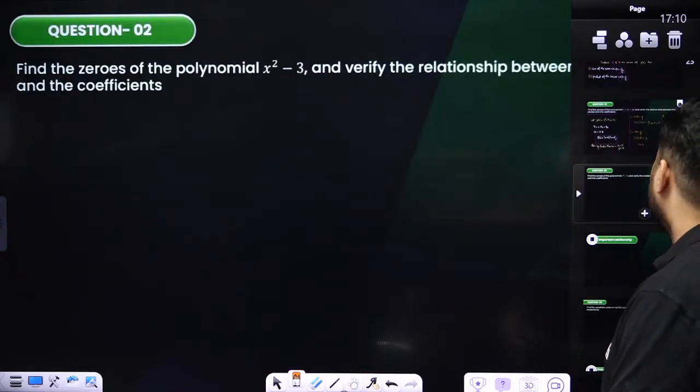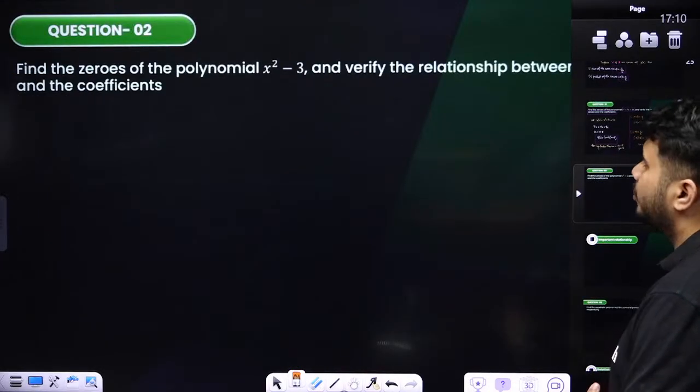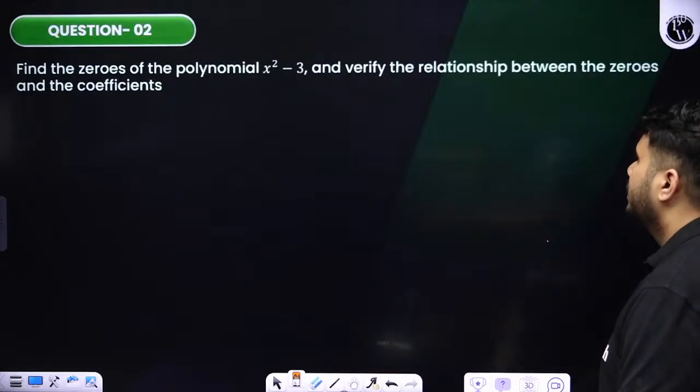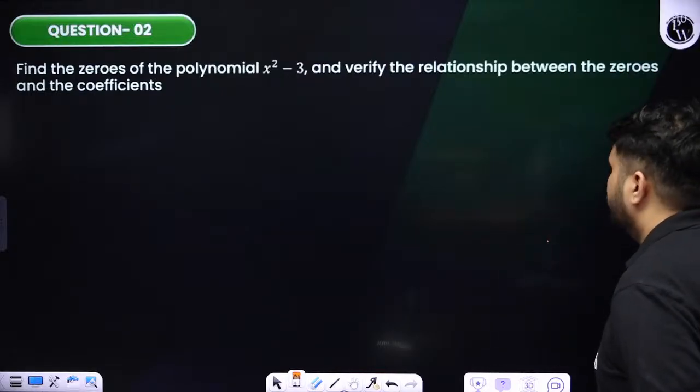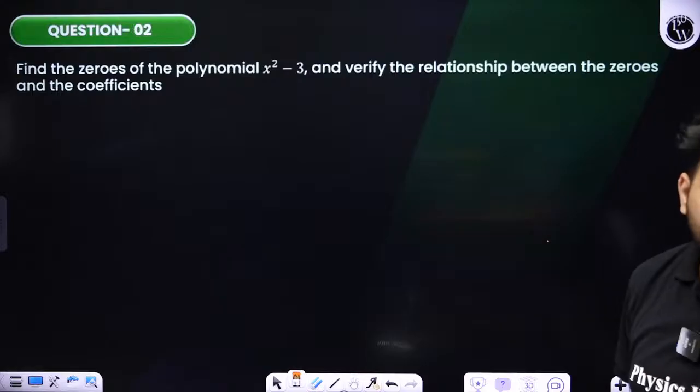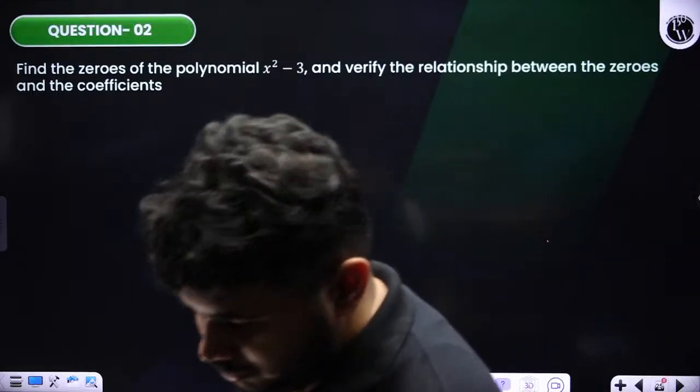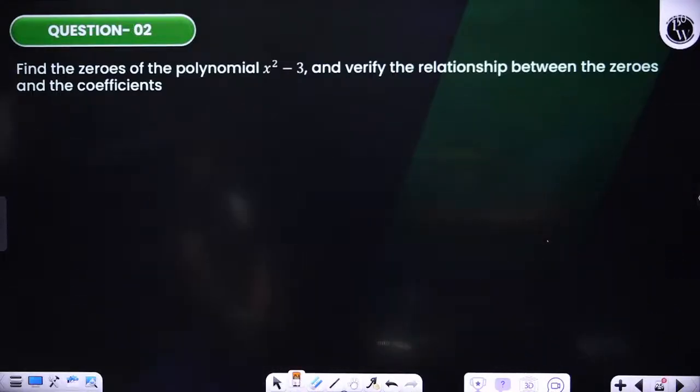Fine. So next is find the zeros of the polynomial x square minus 3 and verify the relationship between the zeros and the coefficients. Okay, can you do? 2 minutes time I will give you. You people try now. You have to find the zero of that polynomial. Try to factorize. Can you do it? If it is possible, try to do the factorization.